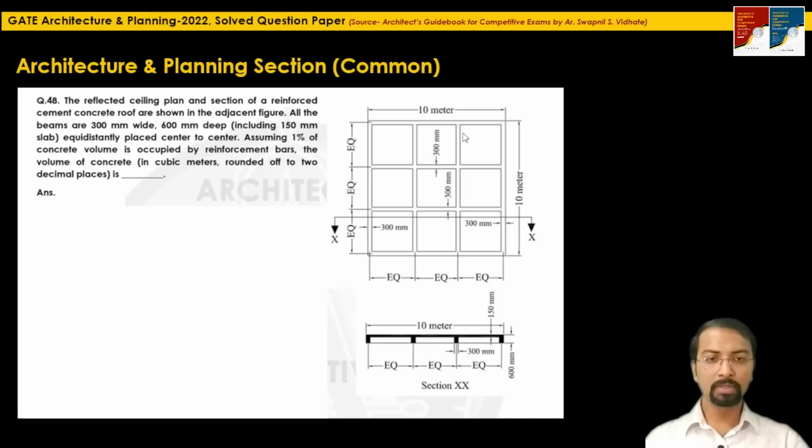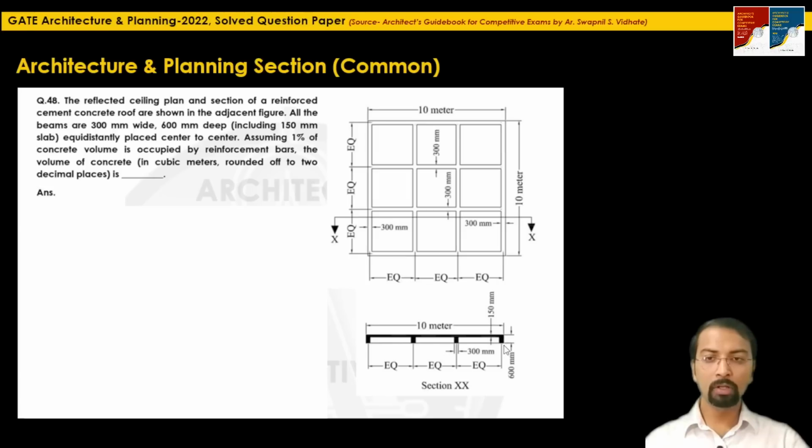These are the beams. As per the section you can see these are the beams, and more or less we can say these are the intermediate sunks. If you just imagine this slab as an inverted slab, these are some sunks in between the beams, including a 150 mm slab. The slab thickness is 150 mm.